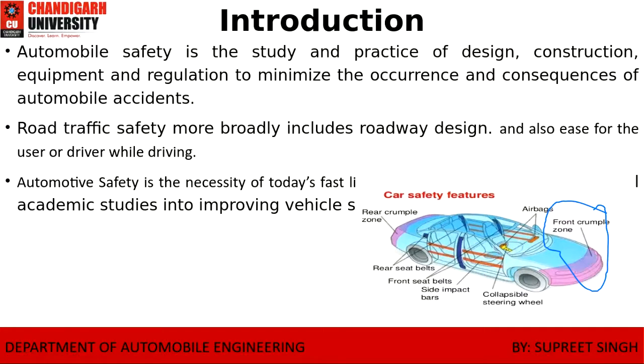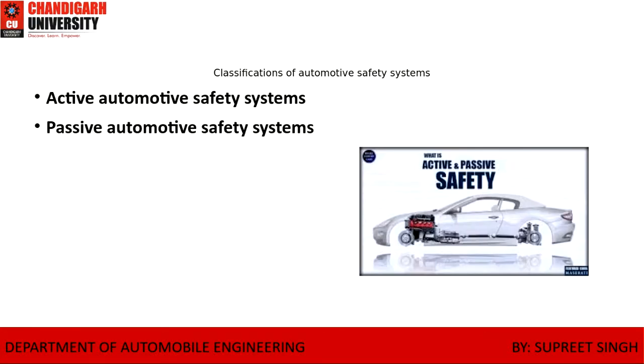So let us discuss how it is classified, how we can ensure the passenger sitting is having safety. Safety is measured in terms of which parameters? So there are two safety system devices. First is the active safety system devices and the passive safety system devices. So I broadly take these two.